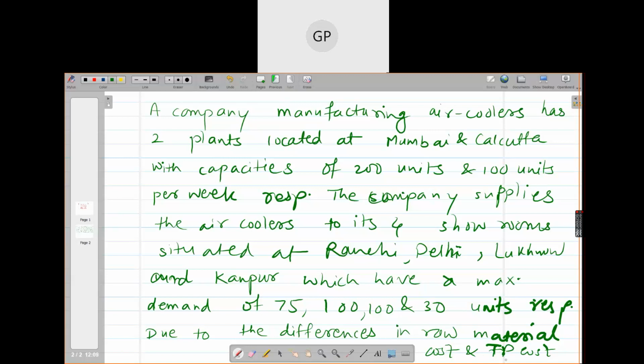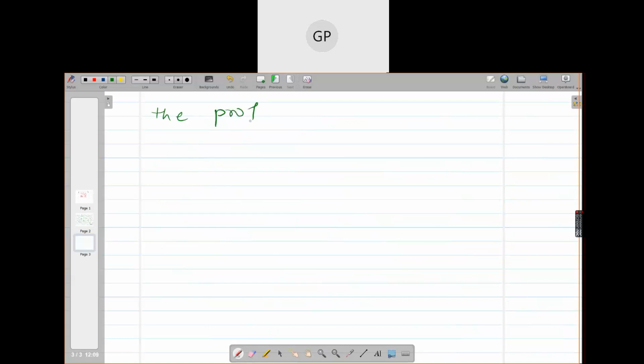What is written: due to the differences in raw material cost and TP cost, the profit per unit in rupees differs, which is shown in the table below.